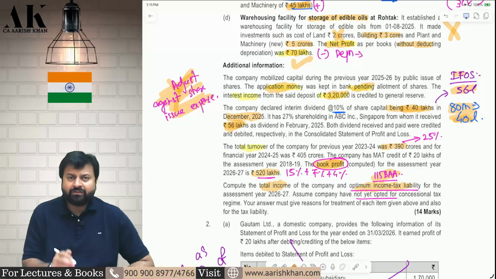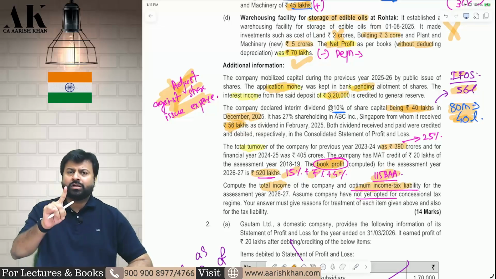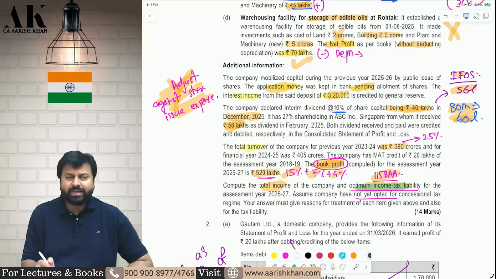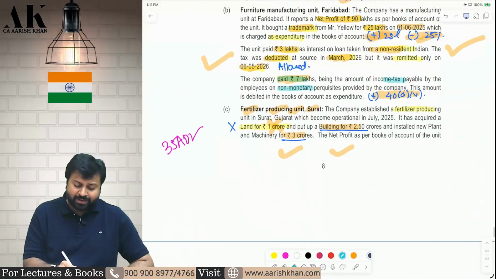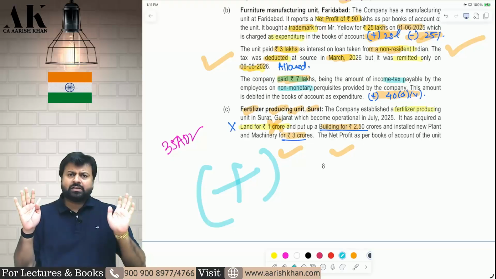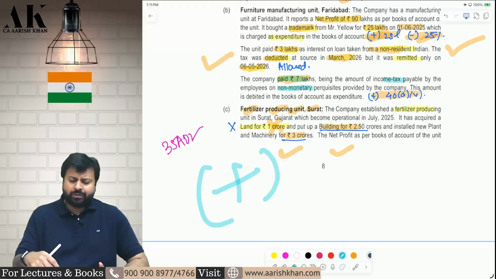Book profit is directly given as 520 lakhs, that is 5 crore 20 lakhs, with 15% tax, 7% surcharge and 4% cess, because the income is more than 1 crore, so 7% surcharge will apply. Then you will compute tax as per 115 BAA. As per 115 BAA, everything is the same, just add back the additional depreciation of this Surat unit. Additional depreciation will not be allowed, rest all will be same. I hope it is clear to all of you.